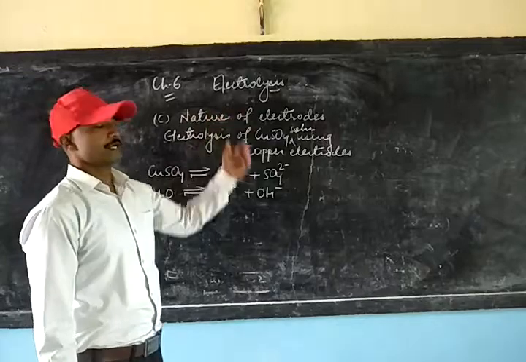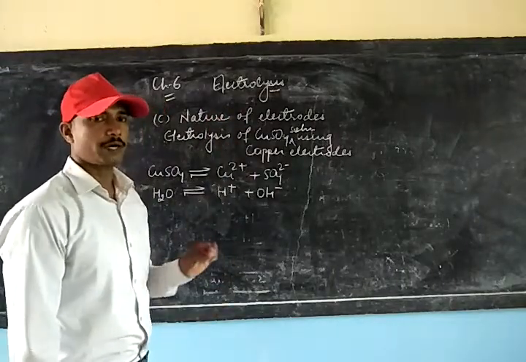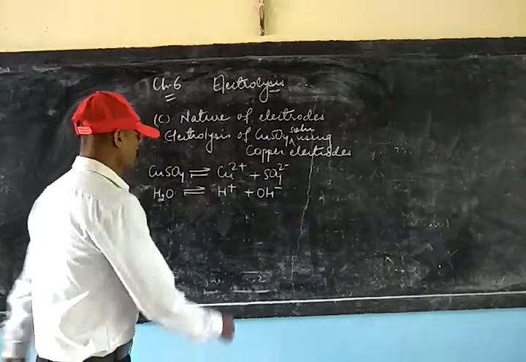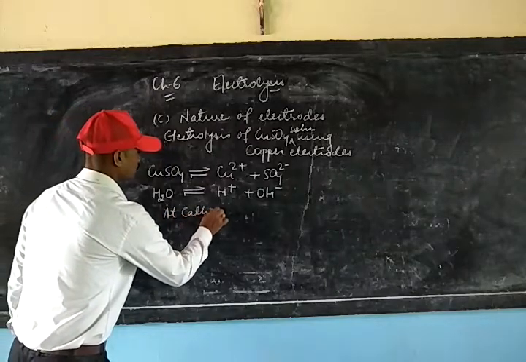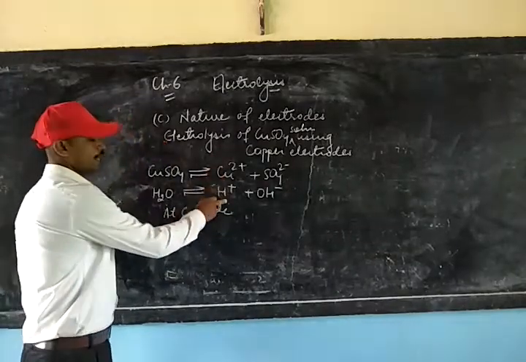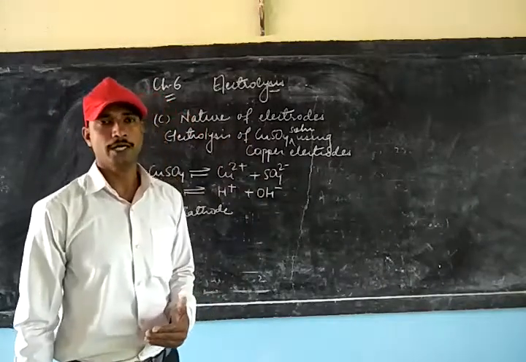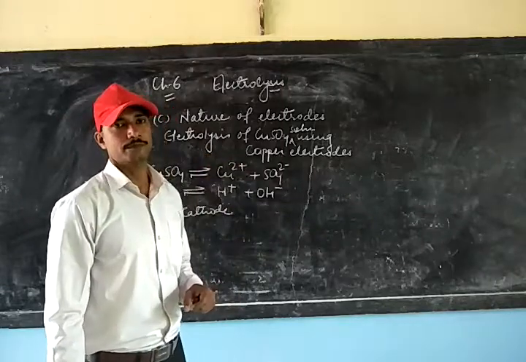So for the case of nature of electrodes, there will be no change as far as the discharging of cations is concerned. So at the cathode, out of these two ions, since copper ion is below hydrogen ion, copper ion will be discharged first.